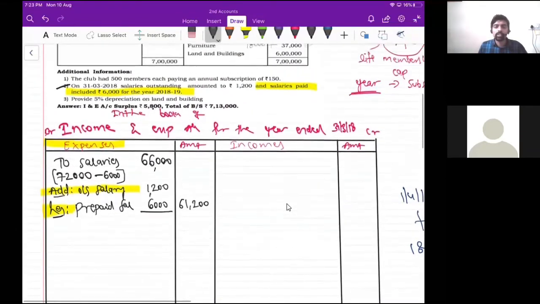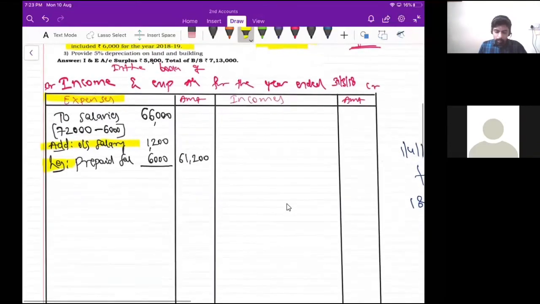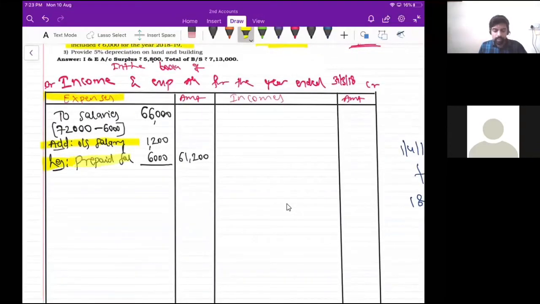But then 6,000 rupees is an adjustment. This one. Salaries paid included rupees 6,000 for the year 2018-19. That is prepaid, right? So prepaid expenditure. Prepaid salaries is on the expenditure side, 6,000 rupees. Correct. So now you tell me whether it is an asset or liability. Yes, very good. It's an asset.